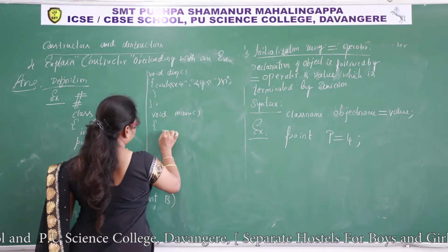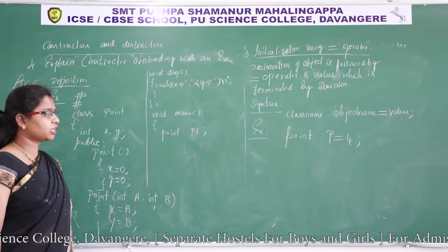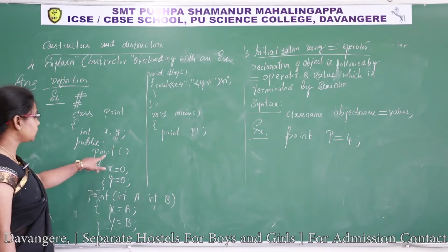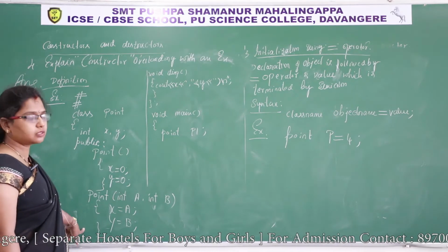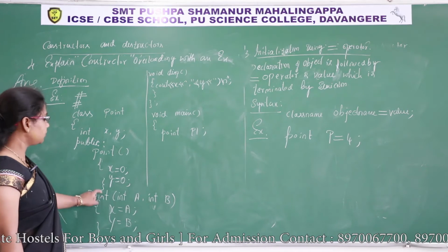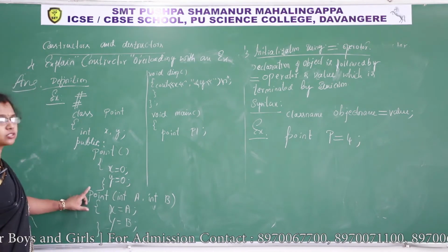So I'll create object point p1. So which constructor will execute? Default constructor. This class having 2 constructors, one is default, another one is parameterized. Here 0 arguments, here 2 arguments. Both constructor names are same and they have different number of arguments. So it demonstrates constructor overloading.